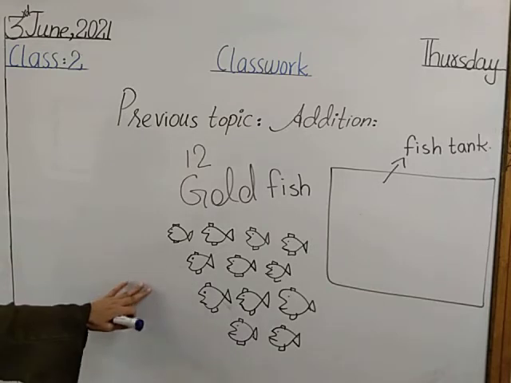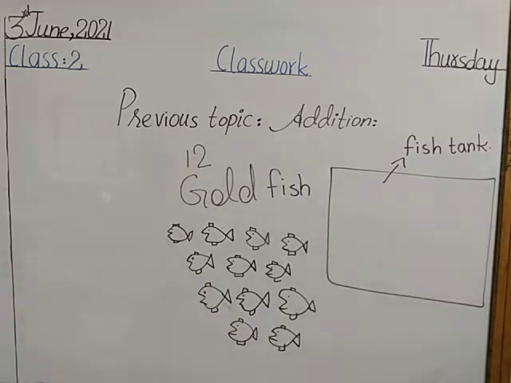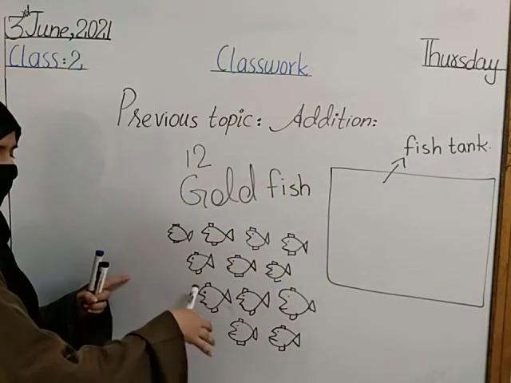We have 12 goldfish. A person took 12 goldfish from a fish tank to be sold out at the shop. अब ये fish tank था, उसमें से उसने 12 goldfish निकाल ली